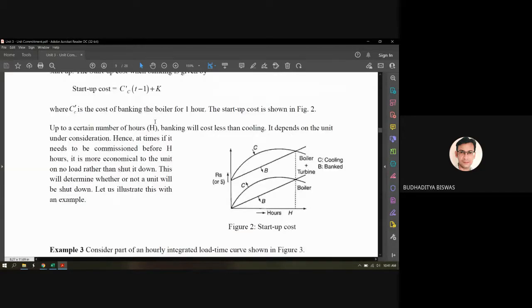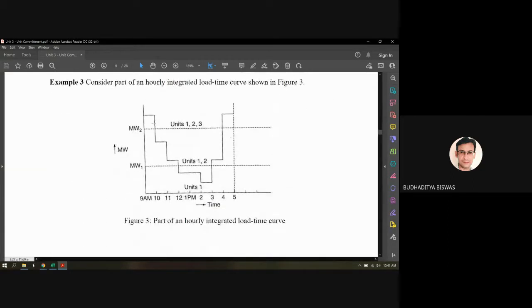So here you see this is a partly hourly integrated time-load curve. Here you see there are two limits, one is megawatt 1, another is megawatt 2. Now if the demand is less than this megawatt 1, then what happens? Then only unit 1 is committed. Committed means unit 1 will generate the electricity and that is sufficient to meet the load demand if the load demand is less than megawatt 1.